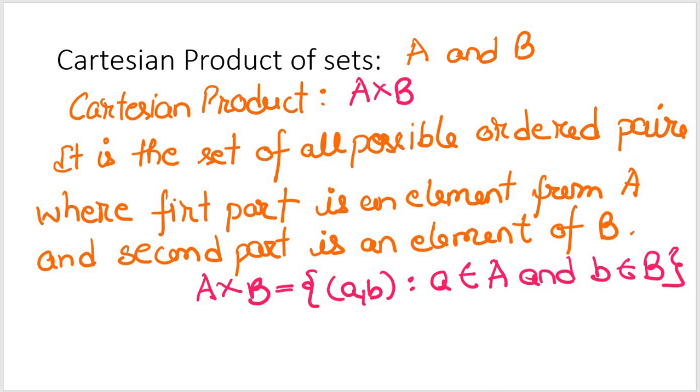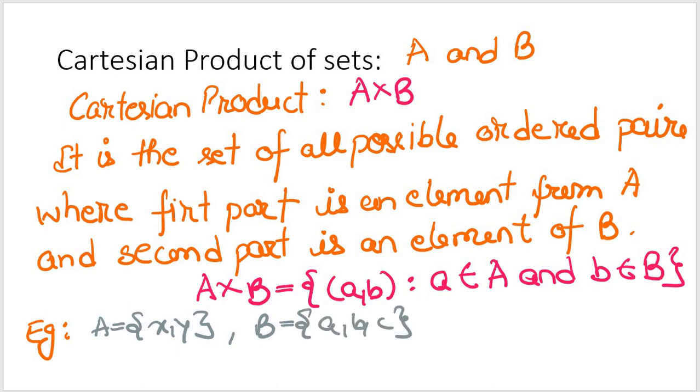And let's take an example for the sake of understanding. Suppose I have A as {x, y} and B as {a, b, c}, let's say.